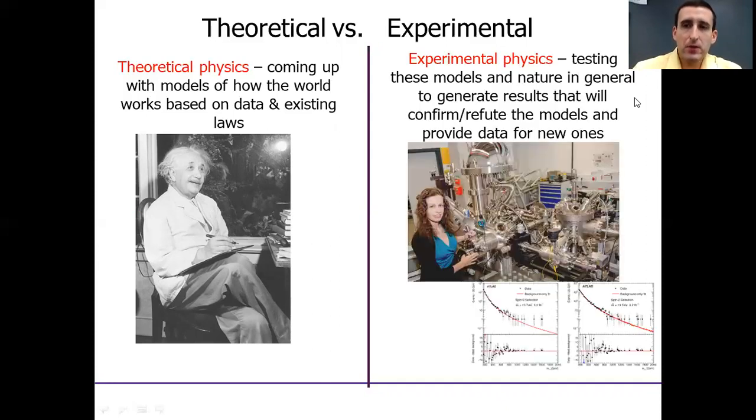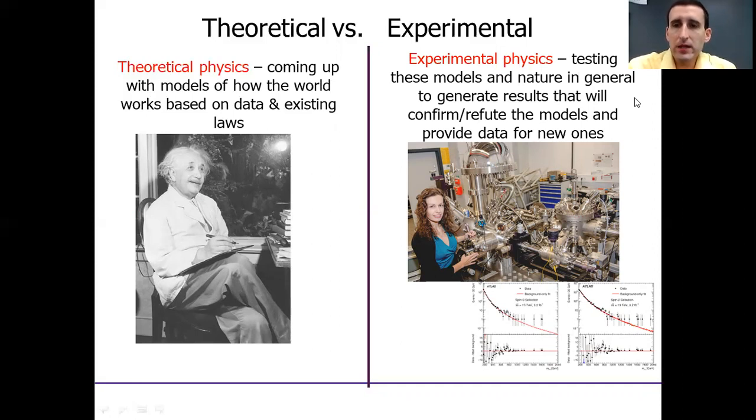And then we have the experimental physicists, and their job is to test the models, right? Einstein says E equals mc squared. And so an experimental scientist says, that's interesting. Let's see if I can take some matter and turn it into energy and see how much energy I get. See if his model works, if his equation is correct.